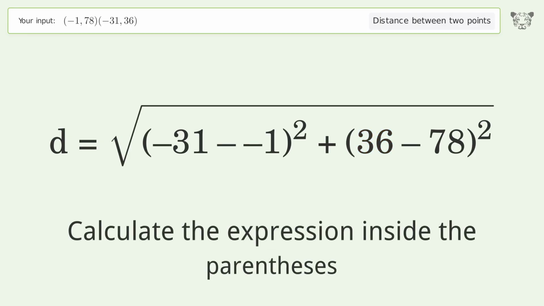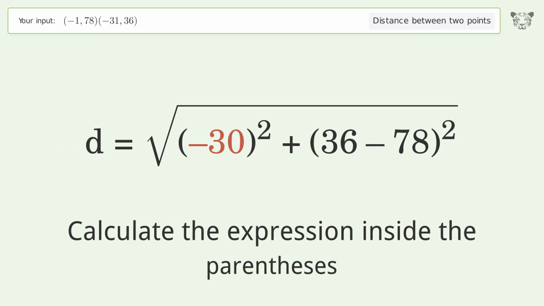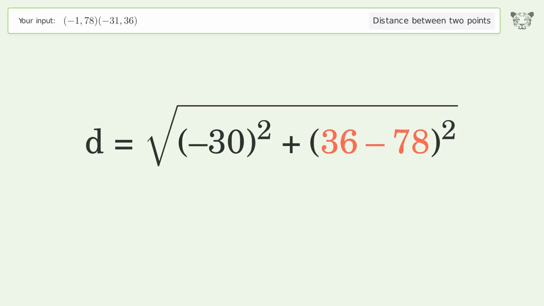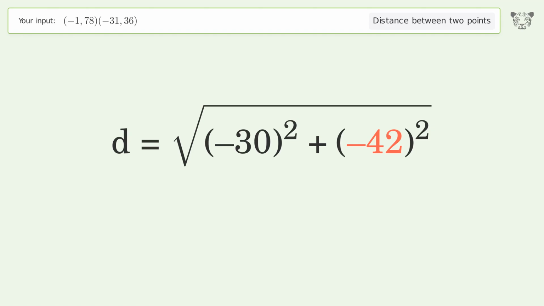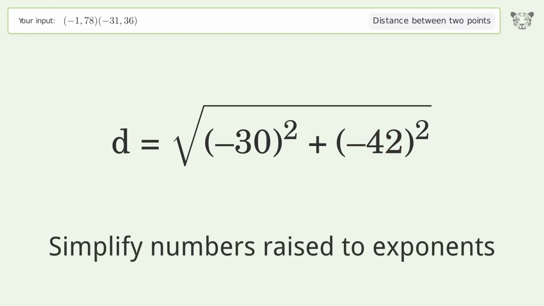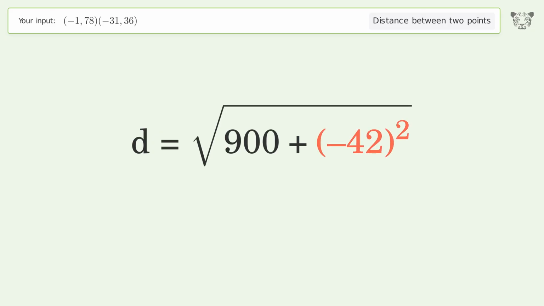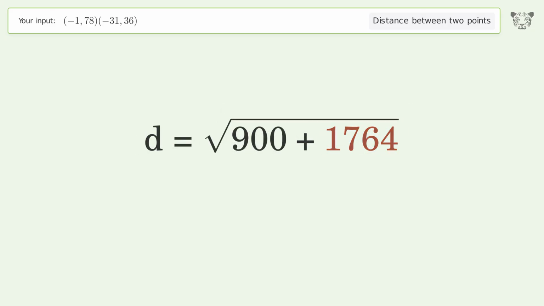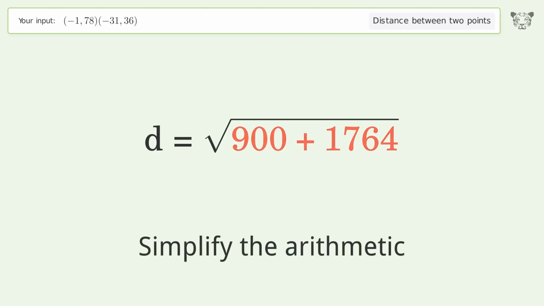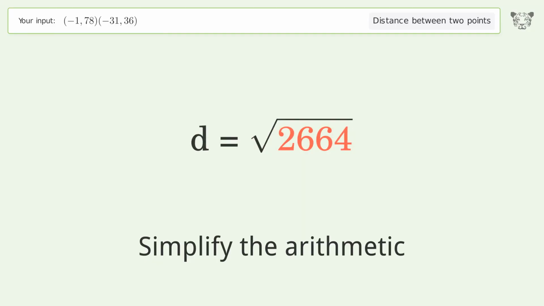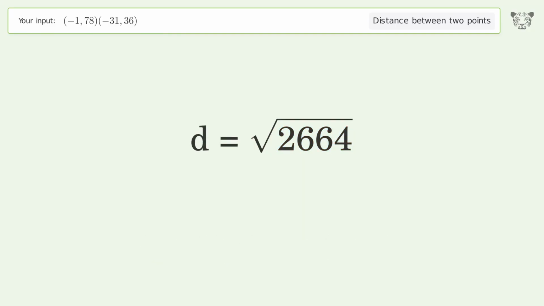Calculate the expression inside the parentheses. Simplify numbers raised to exponents. Simplify the arithmetic. And so the distance between the 2 points is the square root of 2,664, or 51.614.